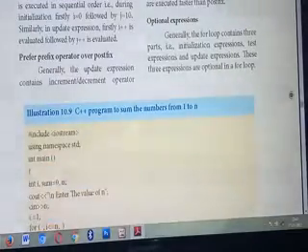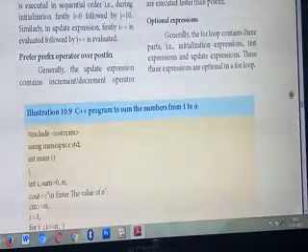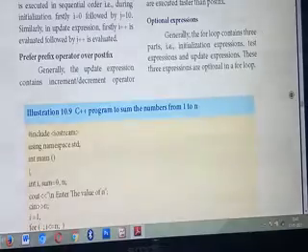So the next one is optional expressions. What do you mean by optional? Options. In the question paper you have seen "choose the correct answer". In that part there will be 4 options. But in fill in the blanks, are there options? No. Likewise here, optional expressions.